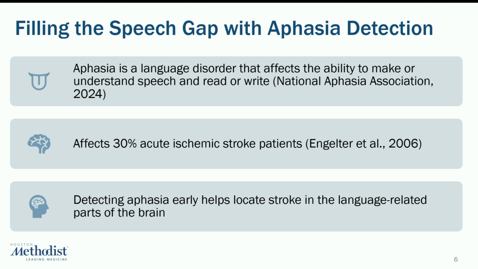Just as a quick reminder, aphasia is a large-scale language disorder that affects the ability to make or understand speech and read or write. It affects around 30% of acute stroke patients, and detecting aphasia early could help locate what part of the brain is being affected by stroke.